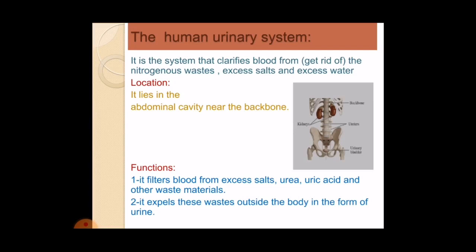The human urinary system lies in the abdominal cavity, near the backbone. What are the functions of the human urinary system?